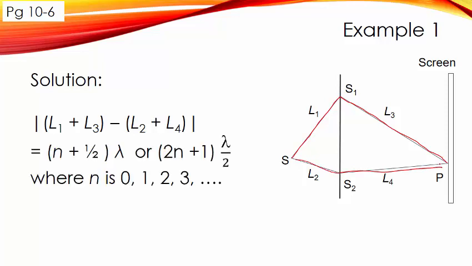So the path difference should be equal to n plus half lambda, because they start off in phase here, right? Therefore, for in phase, we should use n plus half lambda. So this is for destructive interference at P.